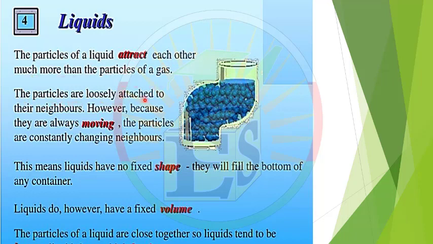Particles are closely attracted to their neighbors, however, because they are always moving, the particles are continuously changing neighbors. This means liquids have no fixed shape. They will fill the bottom of any container, so they take the shape of the container, but they have a fixed volume. Yes, liquids too have a fixed volume. The volume of the liquid doesn't change. The particles of a liquid are close together, so liquids tend to be heavy. Liquids also have a higher density than gases.